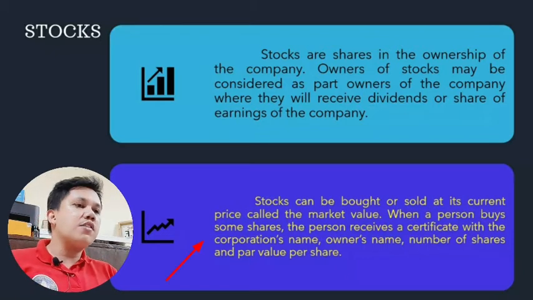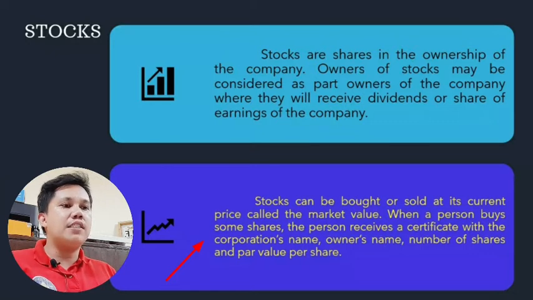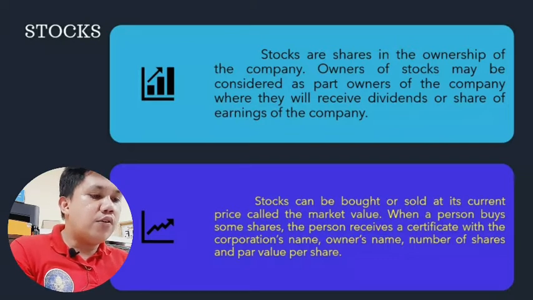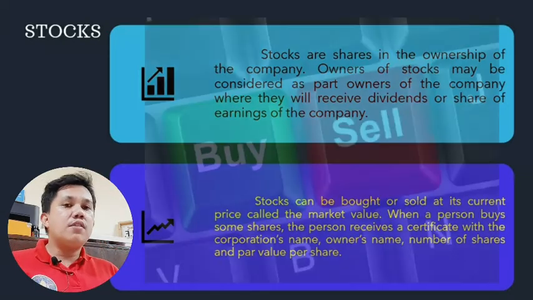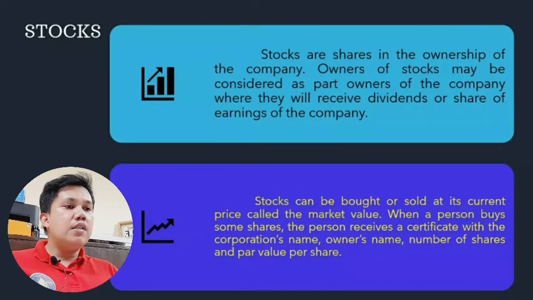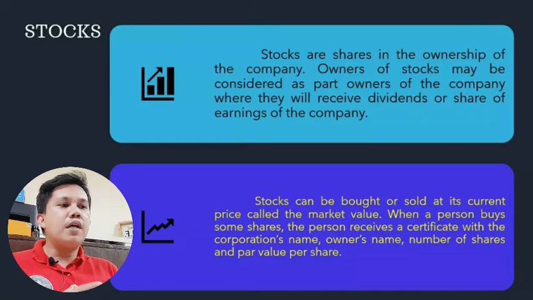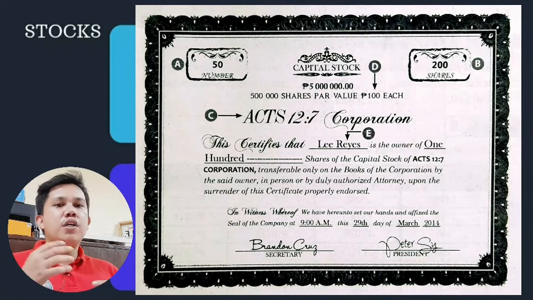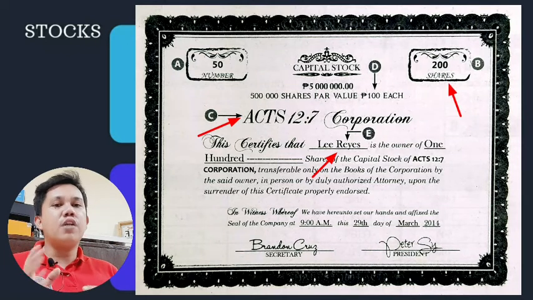Next is stocks can be bought or sold at its current price called market value. When a person buys some shares, the person receives a certificate with the corporation's name, owner's name, number of shares, and par value per share. Kasi tayong mga tao o kahit sino man ay pwedeng makabili ng stocks or share ng company at pwede mo rin itong ipagbili. Once na makabili ka ng shares, makakatanggap ka ng certificate of stocks with corporation's name, owner's name, number of shares, and par value. Lahat yun ay naka-indicate dun sa iyong stock certificate.